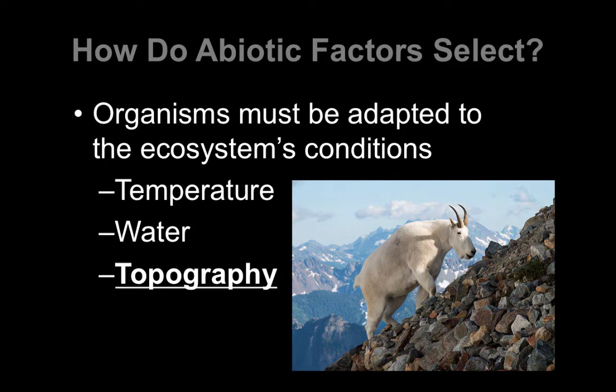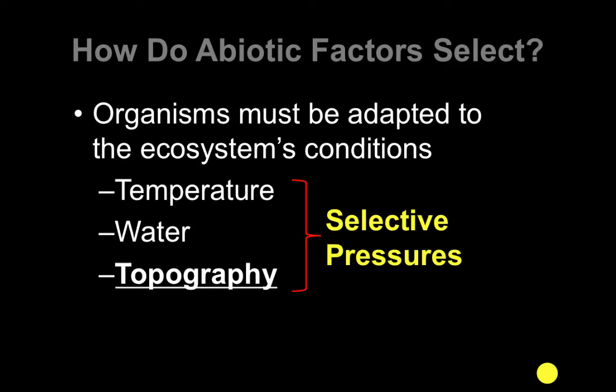For example, a cheetah is very well adapted to the environment of the savanna, which is wide and open, but it would be very poorly adapted to this particular mountainous ecosystem. And so temperature, water, and topography are selective pressures. They are things that make it harder for organisms to survive and things that organisms have to be adapted to.